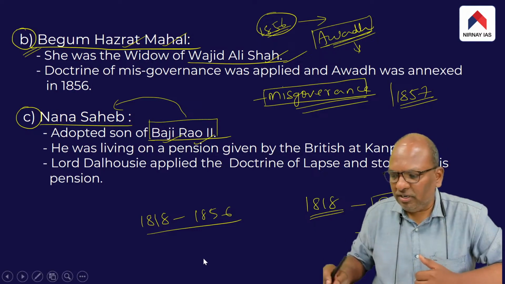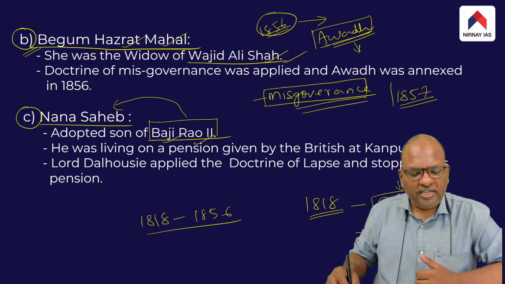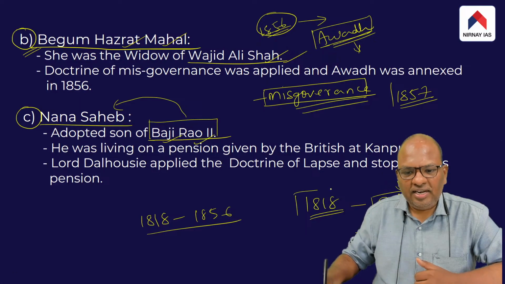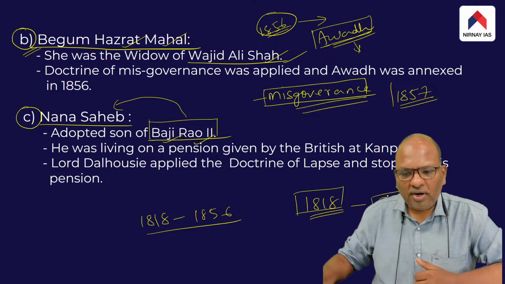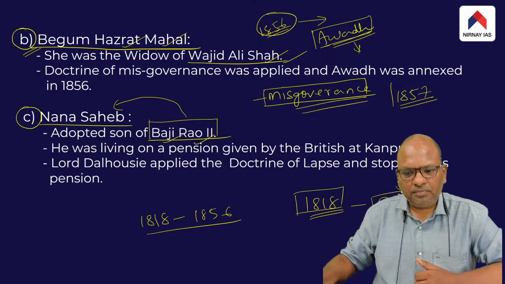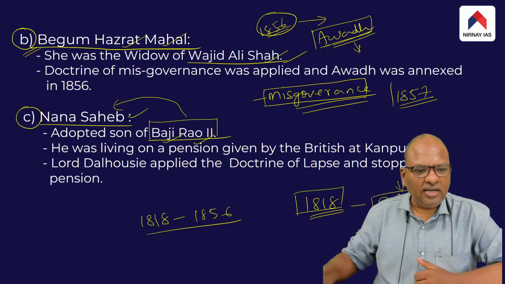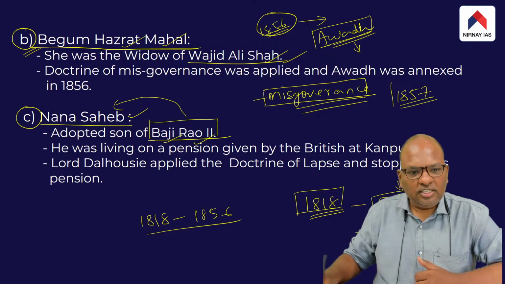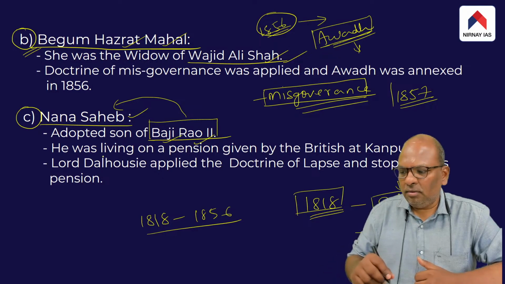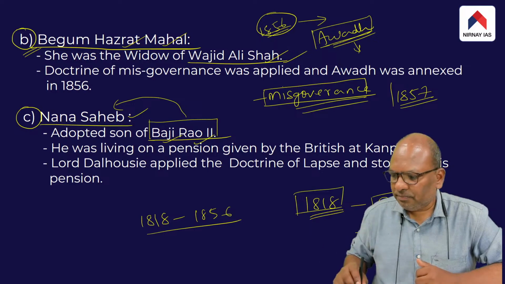Let me repeat this point once again. The British way back in 1818 took over the territory of the Peshwas. The Peshwa rulers were paid pension. But the last Peshwa's heir, Nana Sahib, was denied pension by the British.